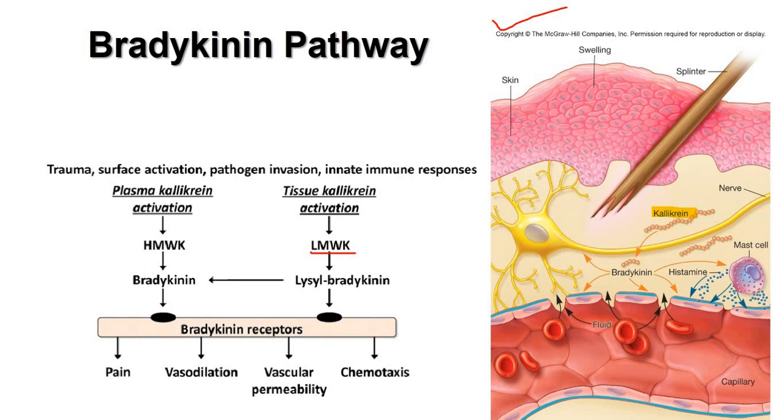This kallikrein will be broken down into a short bradykinin, and bradykinin will have multiple effects on nerve cells, on blood vessels, on mast cells. All these effects we are going to study. So, what I will do, I will elaborate this diagram in 4 or 5 slides so that my students get a correct picture of what exactly is happening. You can see within the capillary, the blood cells are floating. So, bradykinin will have an effect on pain, it increases pain, it causes vasodilation, it increases vascular permeability, and it causes chemotaxis. So, we will take up each of them separately.